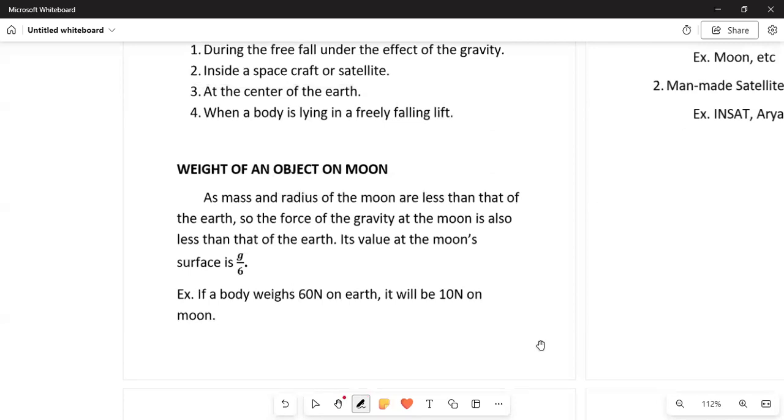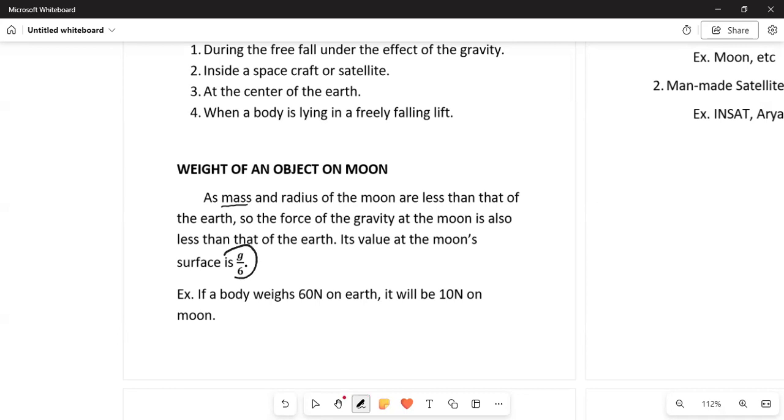As the mass and radius of the moon are less than that of the earth, the force of gravity at the moon is also less than that of the earth. We have seen that it is proportional to the product of the masses and inversely proportional to the distance between the two objects. So in the case of the moon, the radius as well as the mass is less, because of which the value of the moon's gravity is